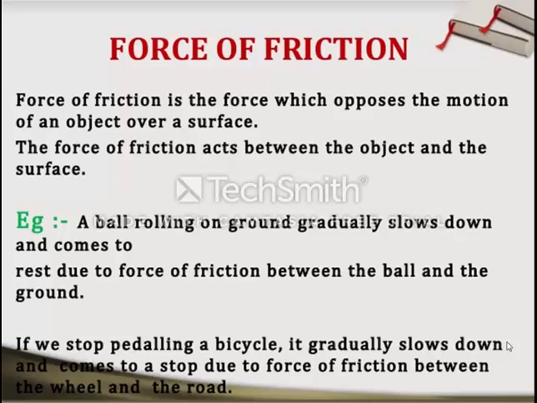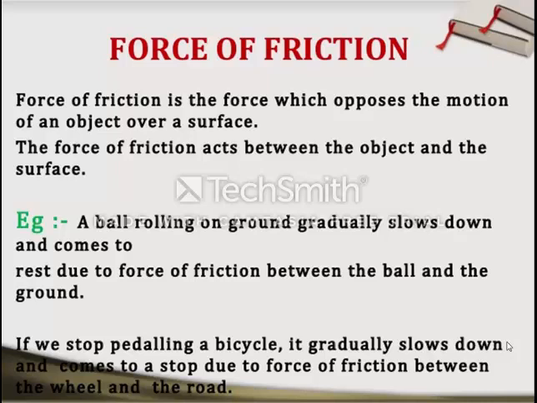And we have seen about the muscular force, about the frictional force. Now about that friction we will study in detail in this chapter, because the chapter name is friction. It is a very short chapter, and a very important chapter also.